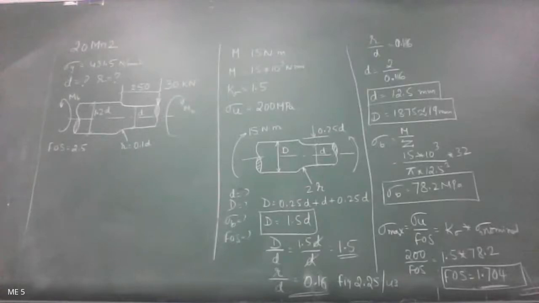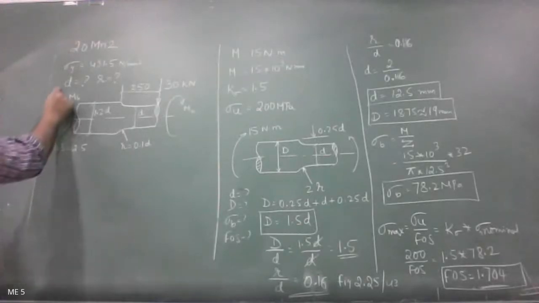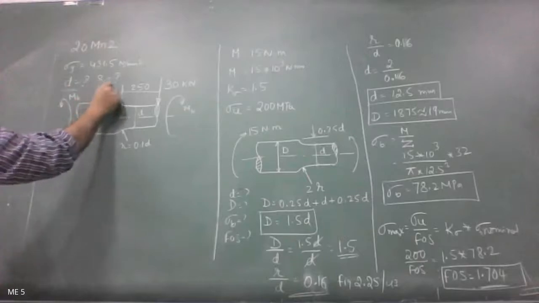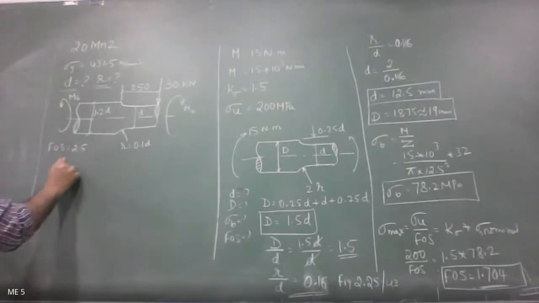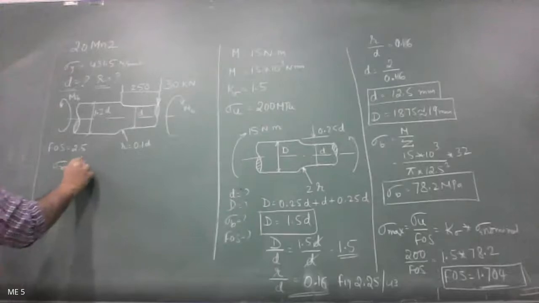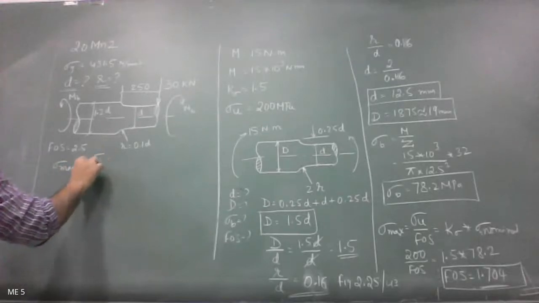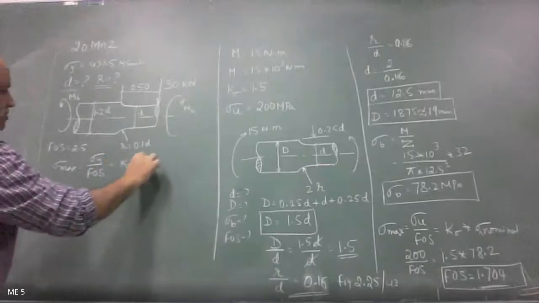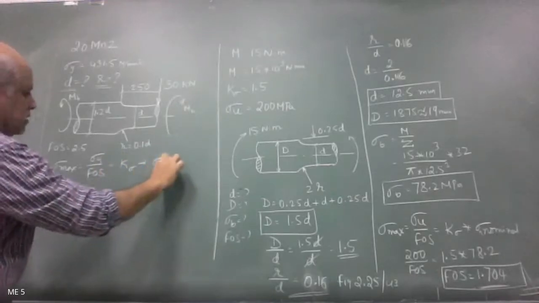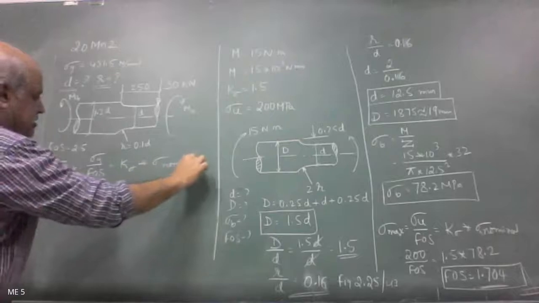So what are the things that we need to find out? We need to find out the diameter, and also the radius. We are given the yield stress value and the factor of safety. With these two, we can find out the maximum stress. So sigma max is equal to sigma yield divided by factor of safety, which is equal to K sigma into sigma nominal. Correct? This is the basic equation.